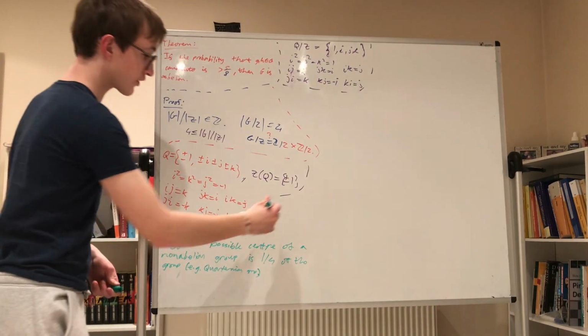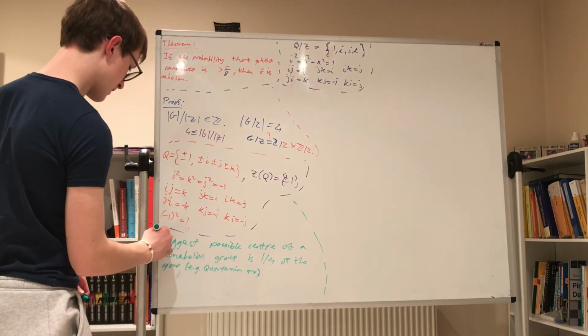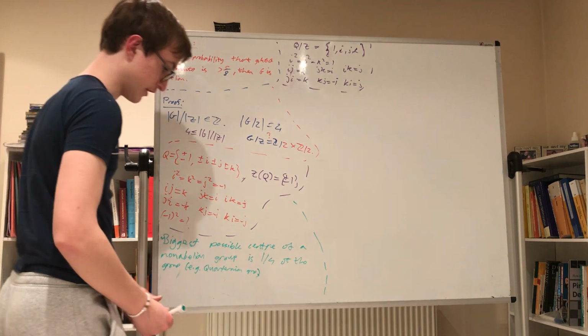Okay, so that's the first part of the proof, and I'll take stock in green in this corner here.